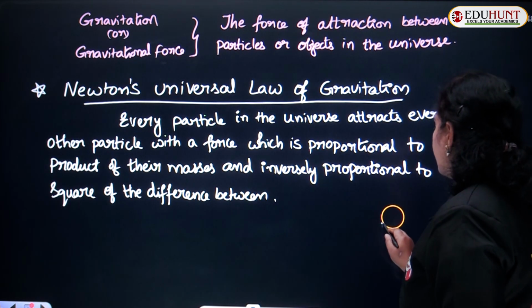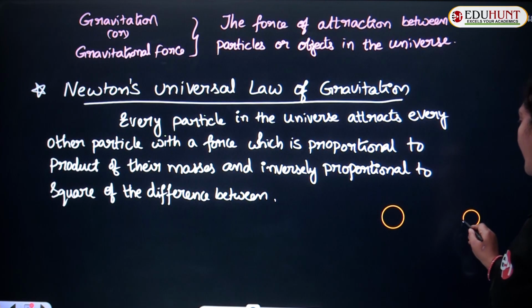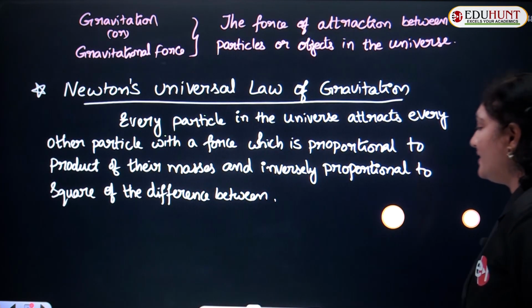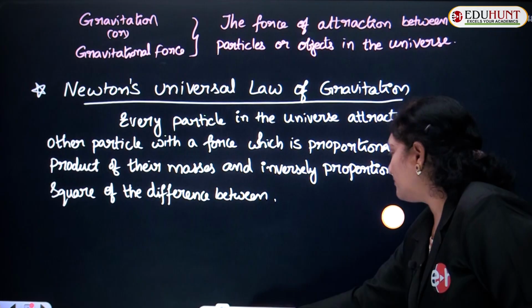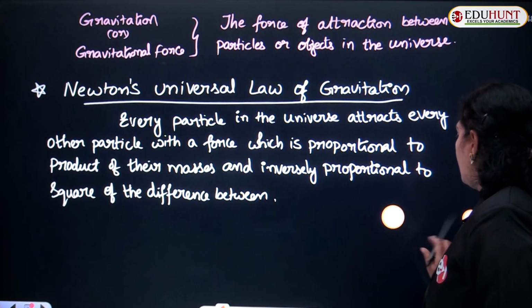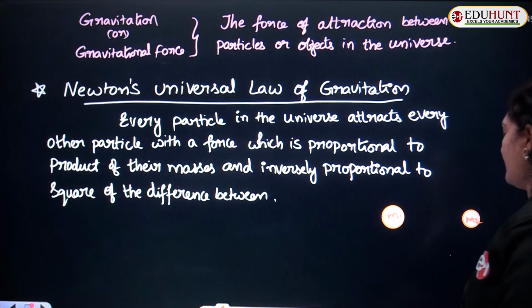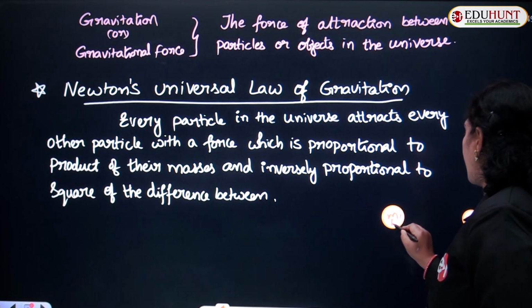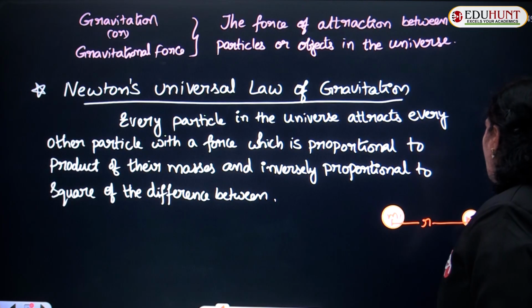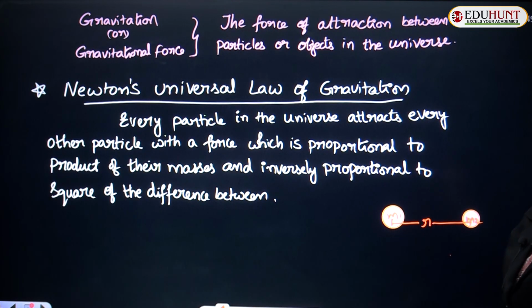So let this be particle 1 and this be particle 2. Let us suppose that the mass of the first particle is m1 and the mass of the second particle is m2. Let us also suppose that these two particles are separated by a distance r.